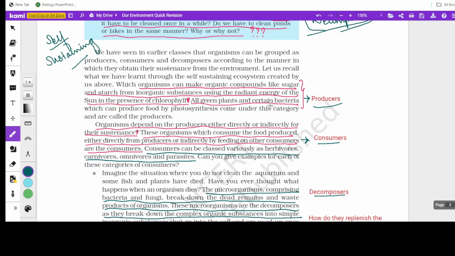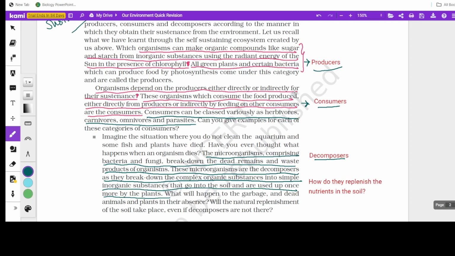Do you remember in life processes, in the definition of autotrophs, we learned almost the same definition and the same examples. All green plants and certain bacteria are producers. So autotrophs are producers. They produce food by photosynthesis. Now next come the consumers, the organisms which feed on those producers. Organisms depend on the producers either directly or indirectly for their sustenance. So the organisms which consume the food produced, either directly from the producers or indirectly by feeding on other consumers, are the consumers.